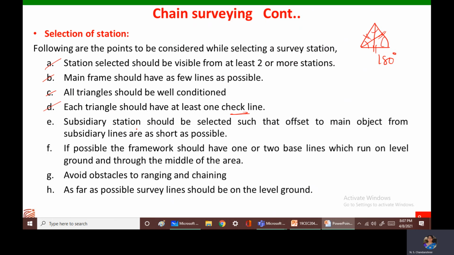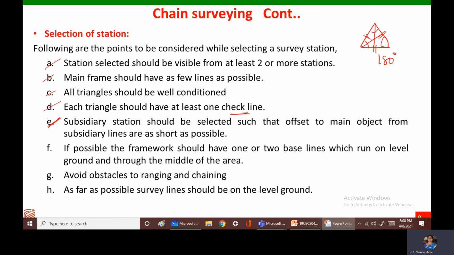Next, the subsidiary station should be selected in such a way that the offsets to the main object from the subsidiary lines are as short as possible. The main purpose of setting a subsidiary station or auxiliary station or secondary station itself is to take down more and more details. So if those lines are very far away from the details which have to be noted down, then it will not serve any purpose. That is why it should be selected such that the offset to the main object of survey is as short as possible.